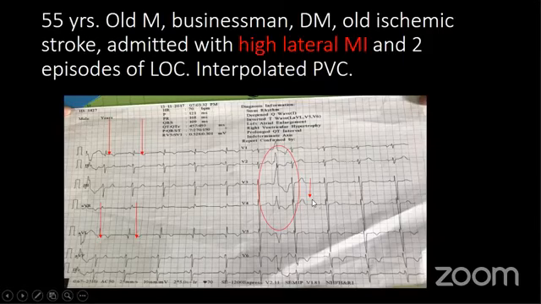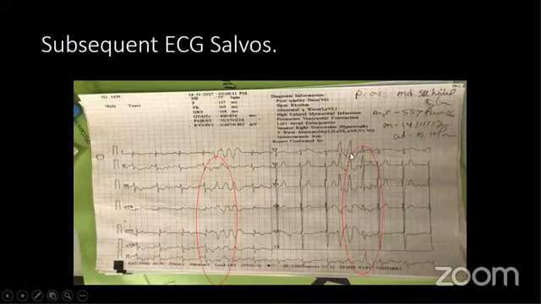But if you look at the clinical scenario, the patient has old ischemic stroke, high lateral MI, ejection fraction around 40, and a history of several episodes of loss of consciousness. So that should not be taken easily. And this patient was admitted to our hospital in the CCU. The next ECG shows multifocal PVC.